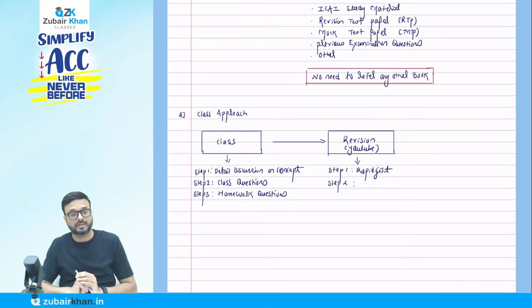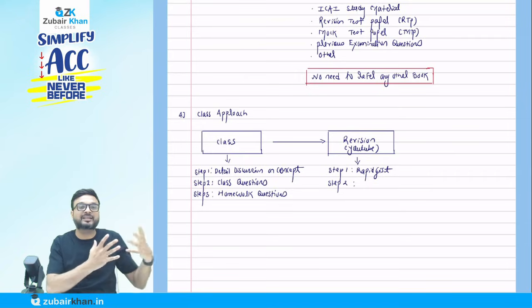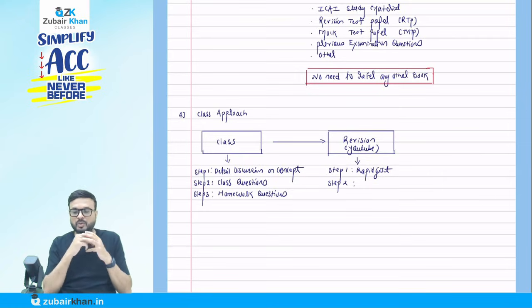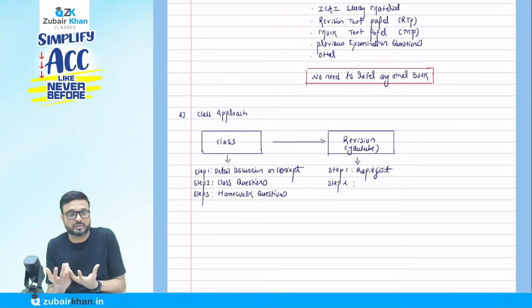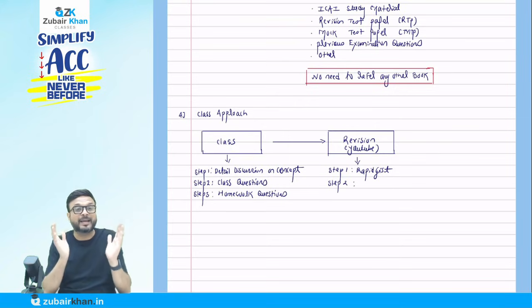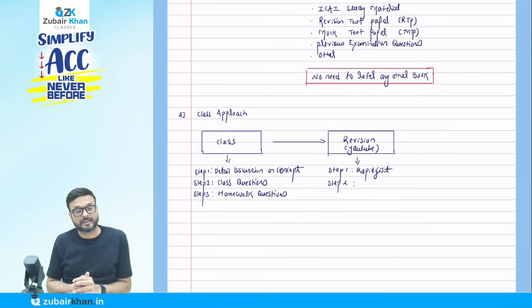No, not possible. The reason is that you have to cover 6 papers. You cannot always study accounts only. What about the other papers? You cannot give so much time to, for example, taxation. So you have other subjects also. You have to know how to balance them. This is very important: you have to know how to balance them.